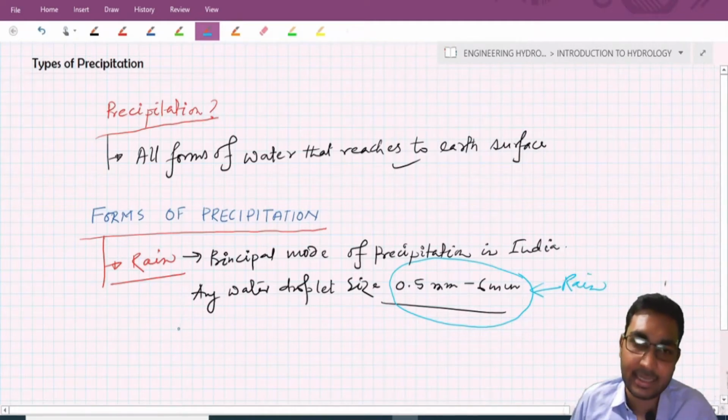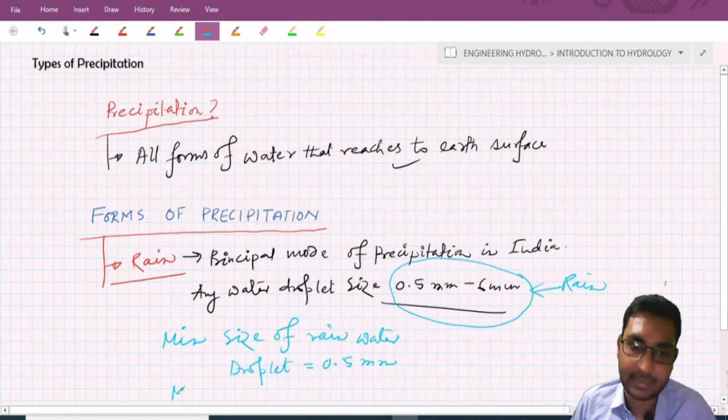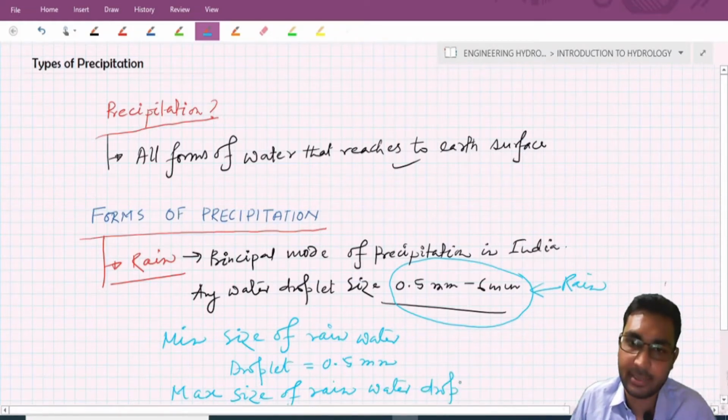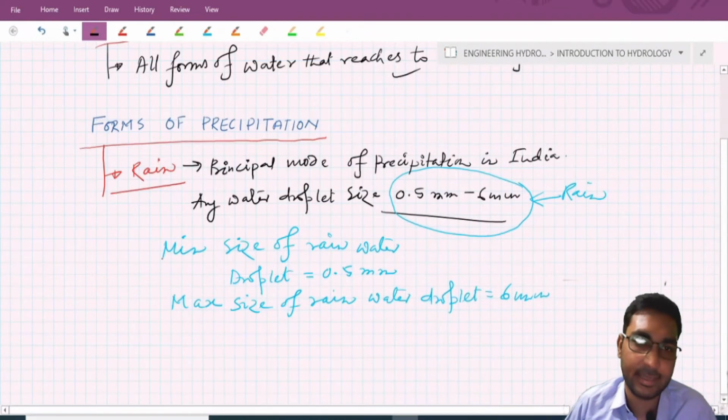It means the minimum size of a rainwater droplet is 0.5 mm, and the maximum size of a rainwater droplet is 6 mm. So this is an important point.